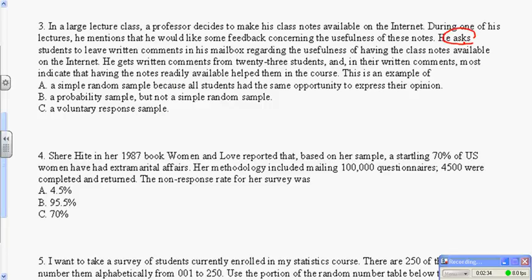asks students to leave written comments, which means he leaves it up to them to respond to his question. Because of that, it is voluntary. You can say simple random sample if you were to pick the students randomly, but he does not pick the students that he wants to respond. He lets them decide, and because of that, C is our only choice.